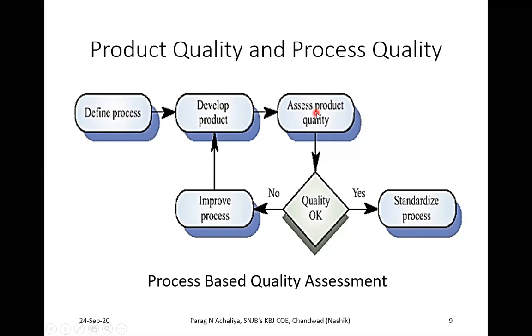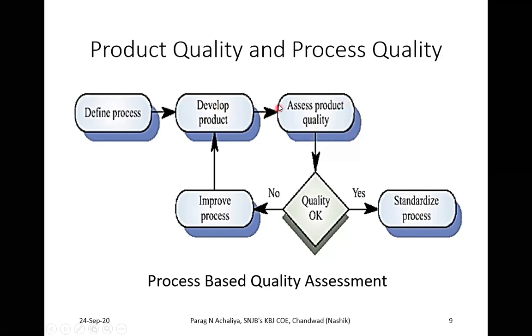When you have a predefined process, and on the basis of that process you develop a product, the product will be more accurate. It will not be 100% accurate, but it will satisfy most of the customer requirements. So your next step will be to assess that product and the quality of that product.